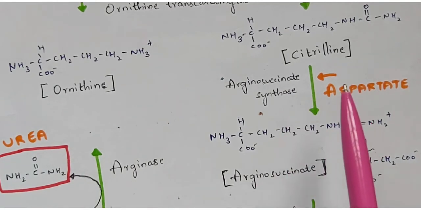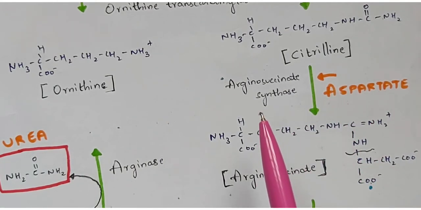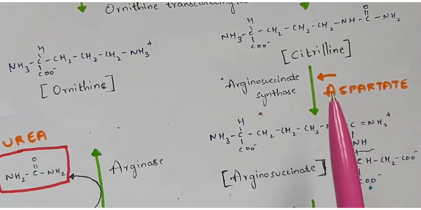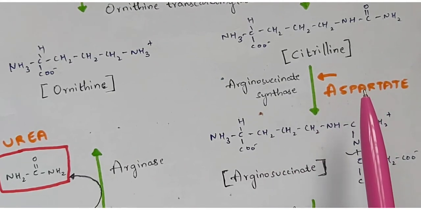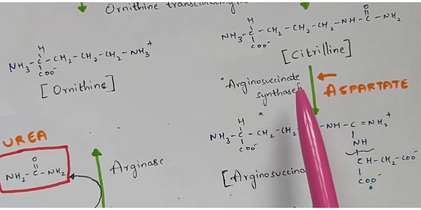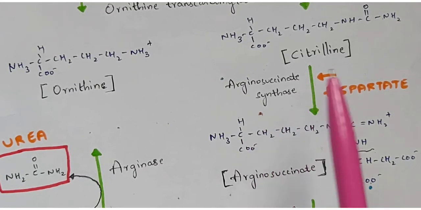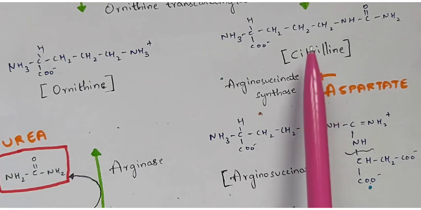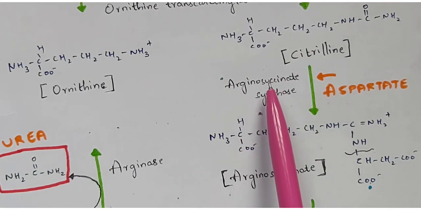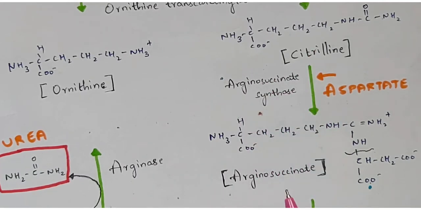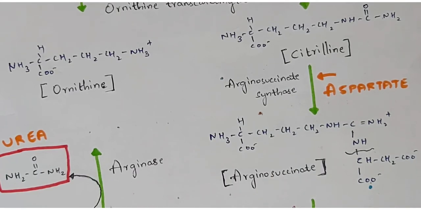Okay, so basically each of the cycles are interrelated, right? So like this aspartate, which is mainly produced from the TCA cycle, will be used in this urea cycle. So it is interrelated, right? So this aspartate will be used with the citrulline by using an enzyme called argininosuccinate synthase, and leads to the formation of argininosuccinate. Okay, argininosuccinate. So now what will happen?